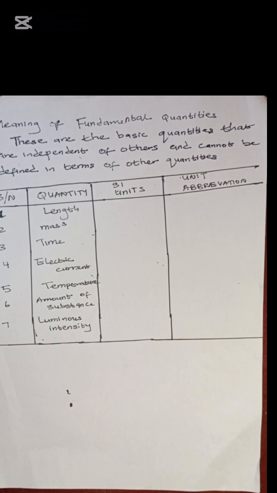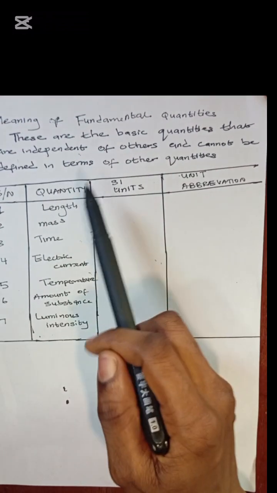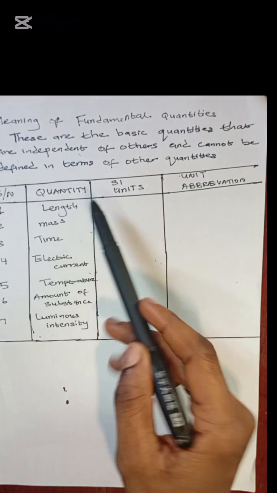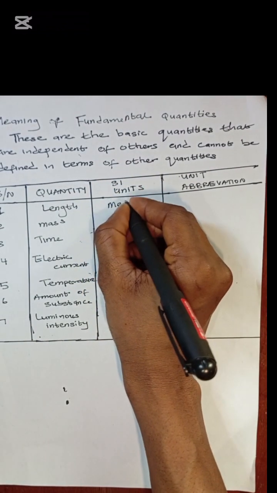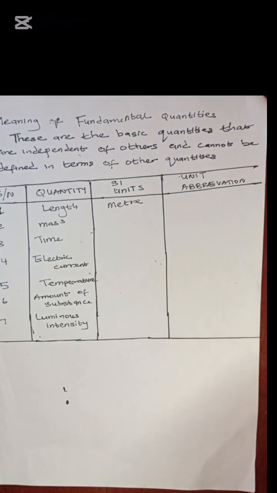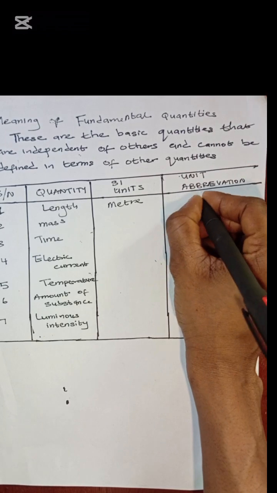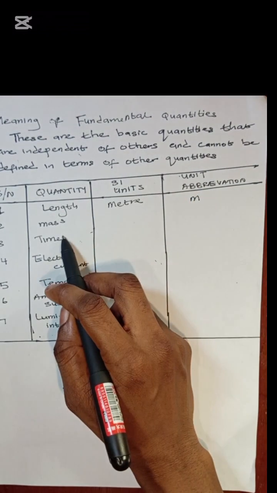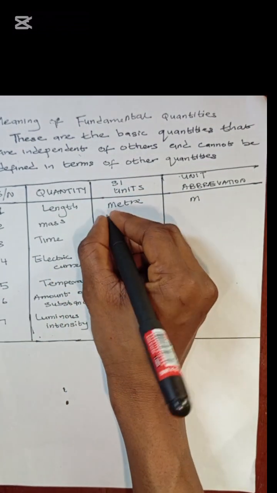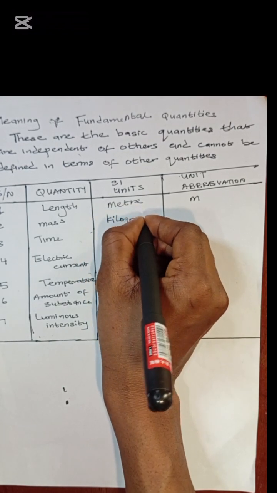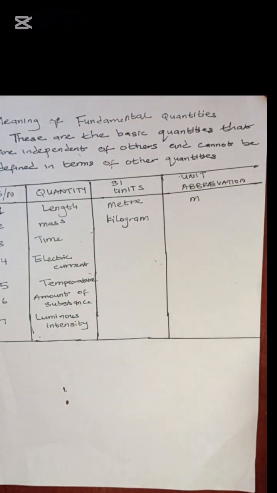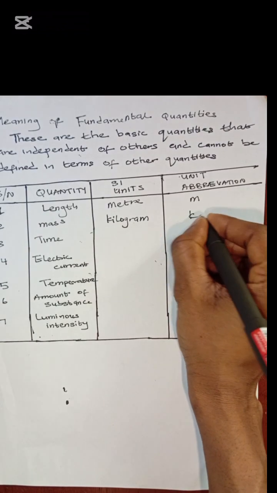An example of these quantities is length. The unit for length is meter, and the short form for meter is simply m. We also have mass. The unit for mass is kilogram, and the abbreviation is kg.